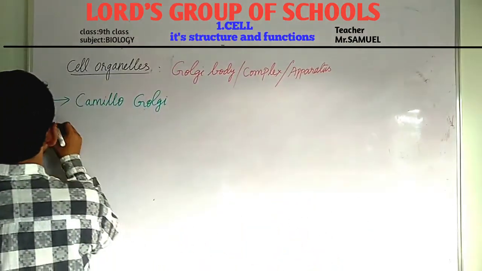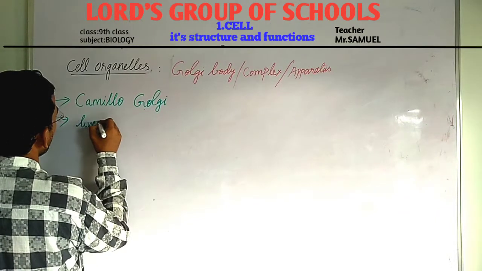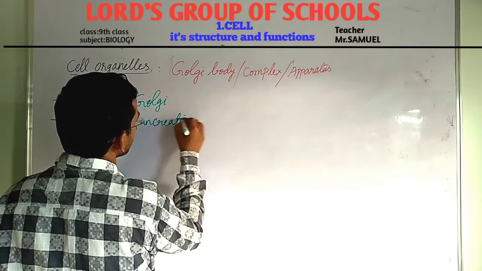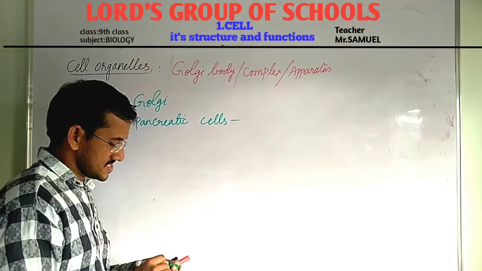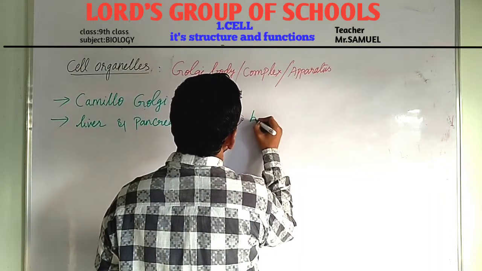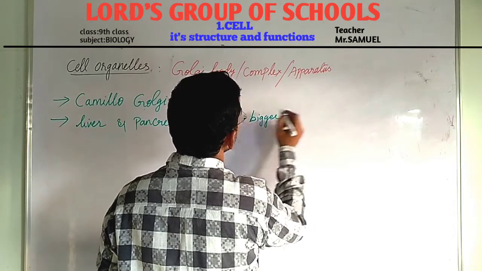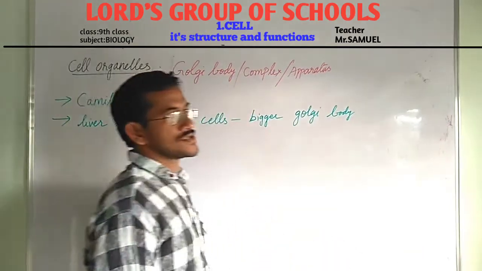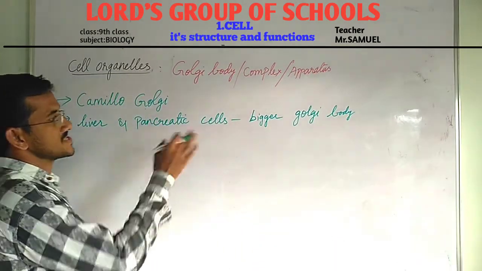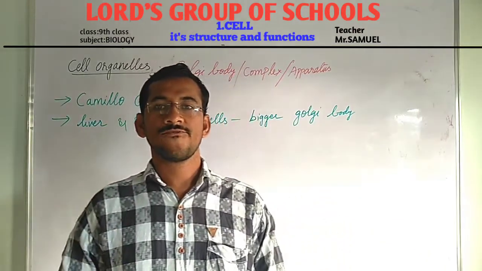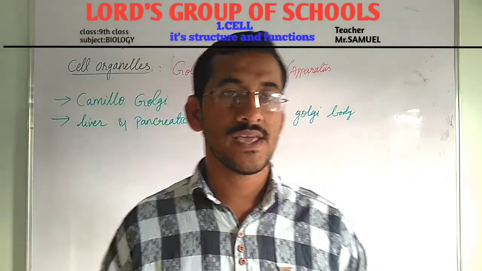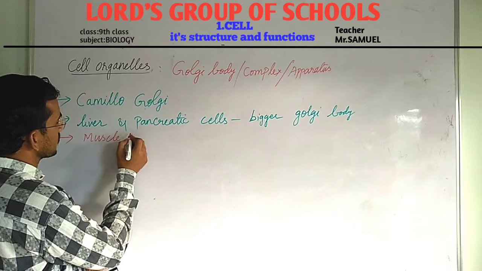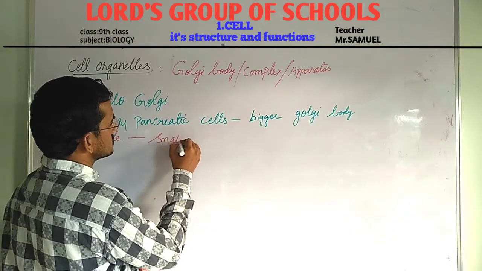Secreting cells are nothing but liver cells and pancreatic cells. They have bigger Golgi bodies. So secreting cells like liver and pancreatic cells have bigger Golgi body, whereas these are smaller in muscles. In muscle cells, they are small.